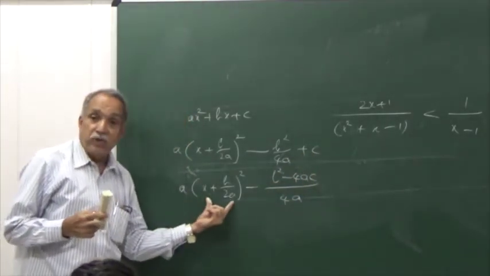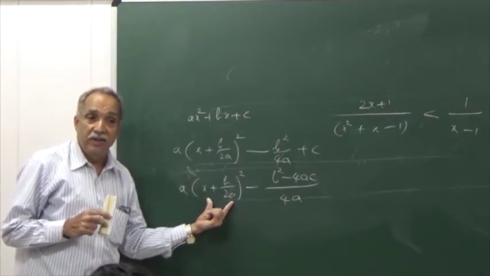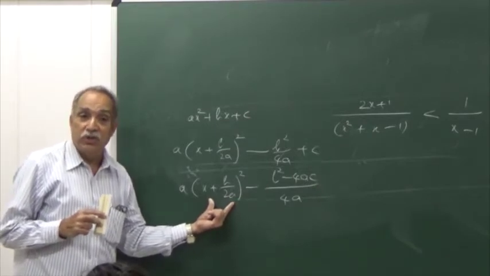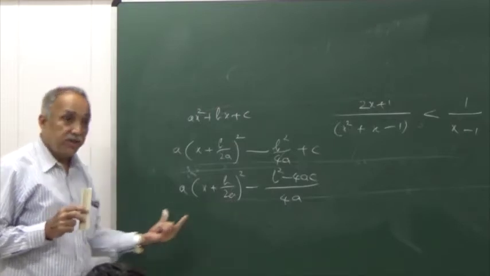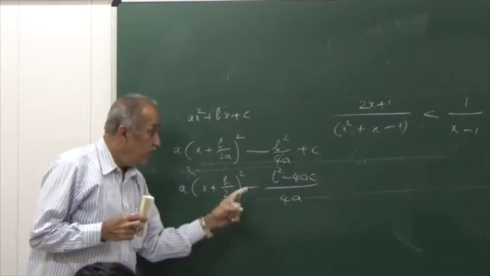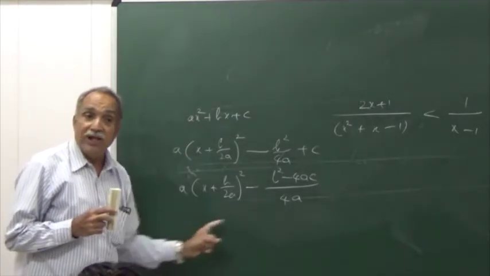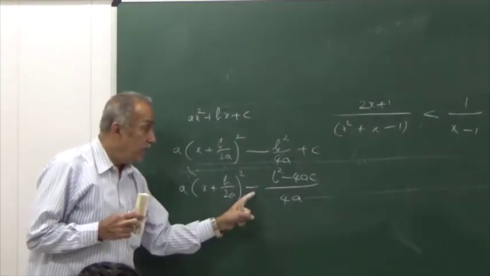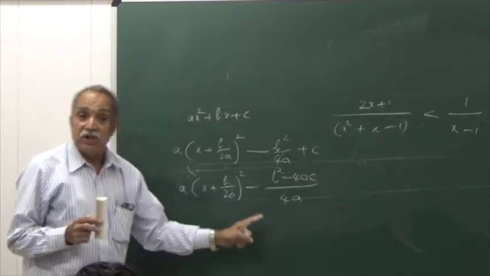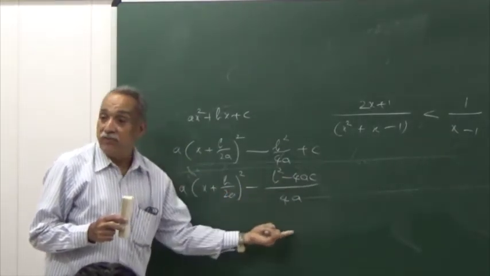this being a perfect square has a least value. This cannot go beyond a certain limit. This cannot be less than 0, must be always greater than or equal to 0. Agreed? That suggests the minimum value of this expression is minus of (b square minus 4ac) by 4a. The least value this expression can attain is minus of (b square minus 4ac) by 4a. Agreed? Yes. The expression will be always greater than or equal to that.